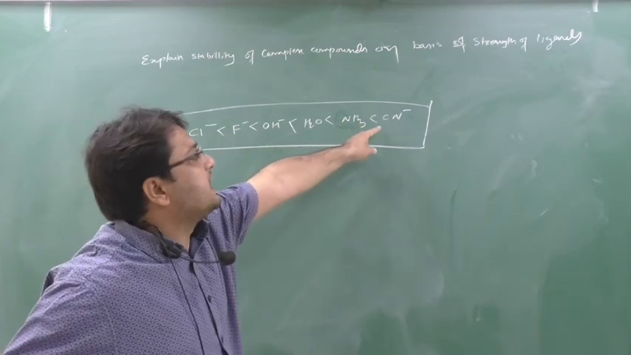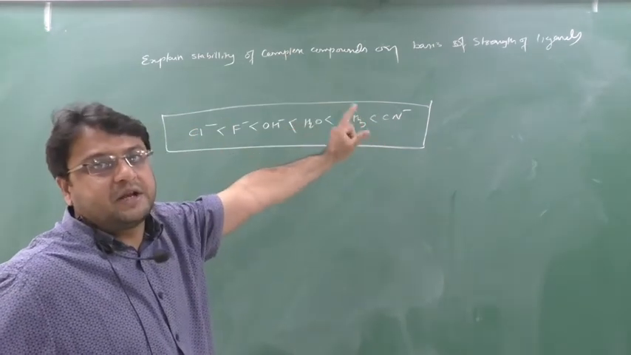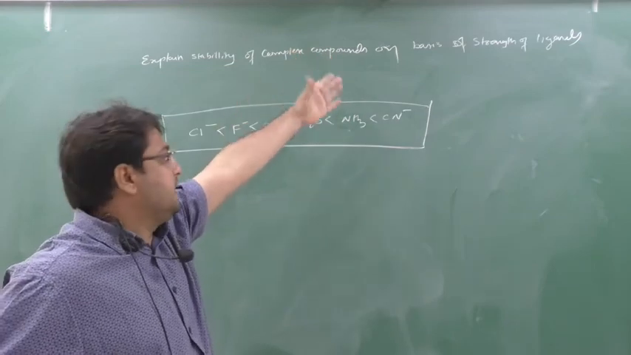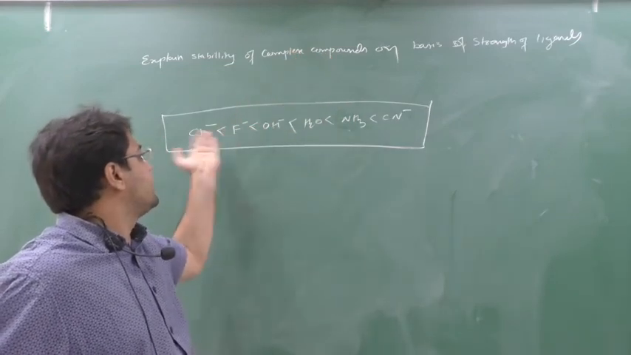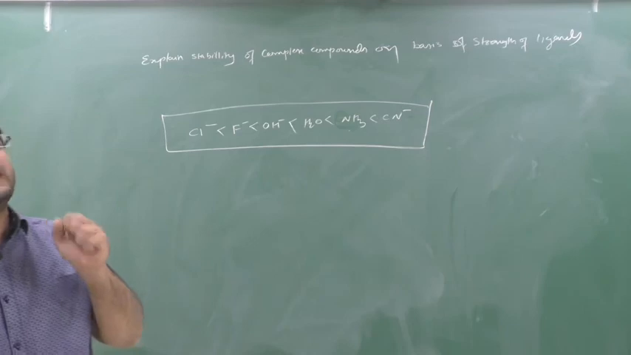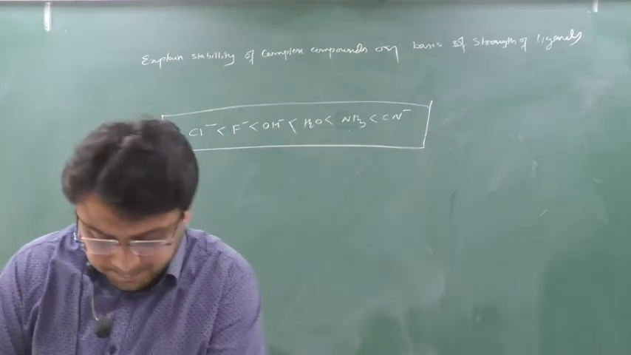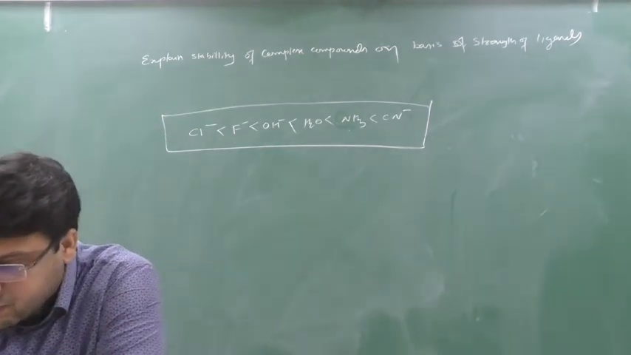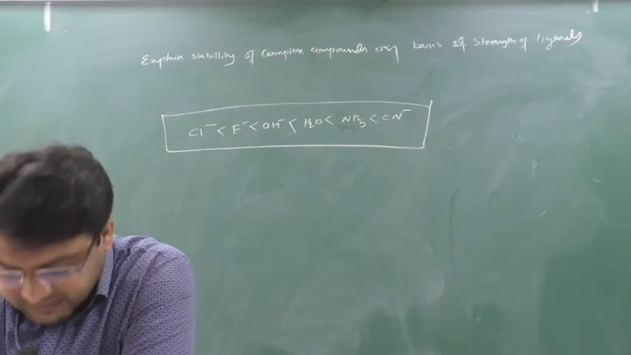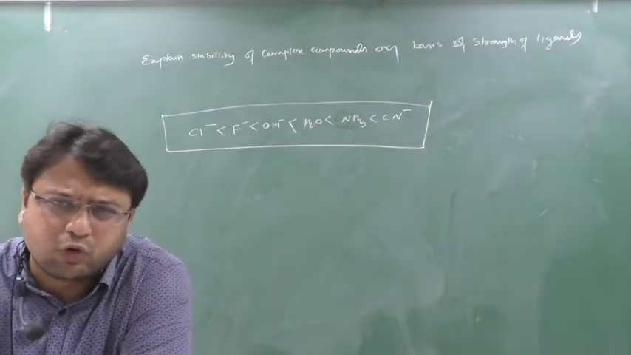So if cyanide is attached to a certain complex, then understand that the complex has higher stability as compared to ammonia, water, OH minus, F minus, Cl minus. So in this way you have to identify the strength of the complex. See, write down. This is a theoretical concept, no question will come on this.